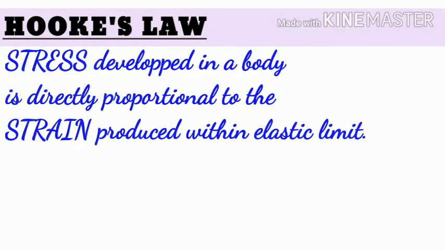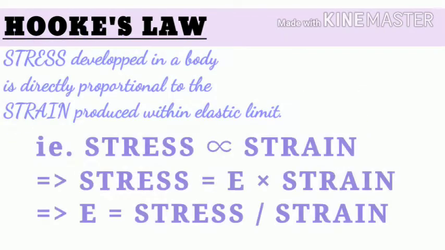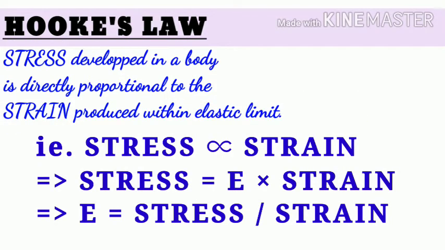According to Hooke's law, the stress developed in a body is directly proportional to the strain produced within elastic limit. Elastic limit is that point till which the body can regain its original shape after the deforming force is removed. So in mathematical terms, we have stress directly proportional to strain, introducing the constant E, which will be equal to stress by strain. That means the modulus of elasticity.